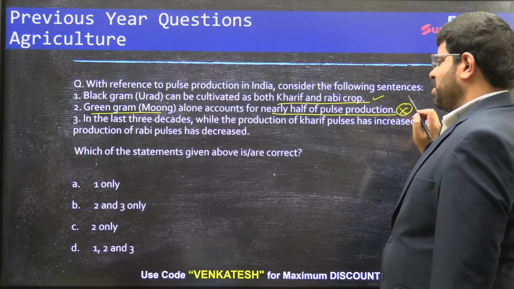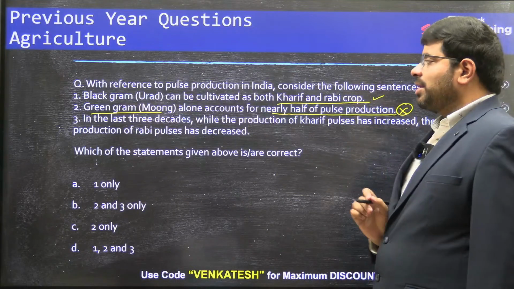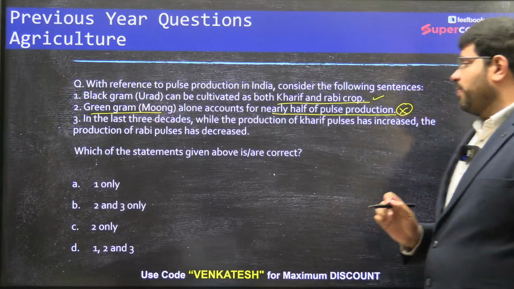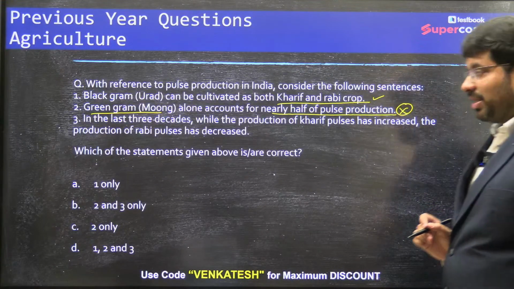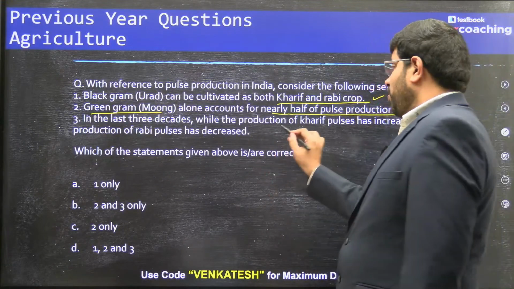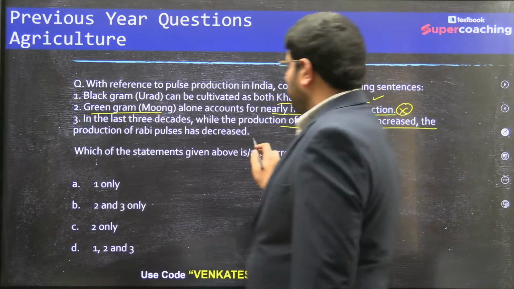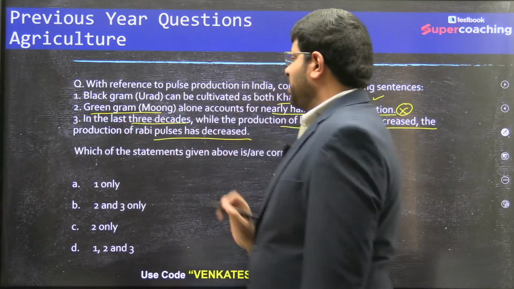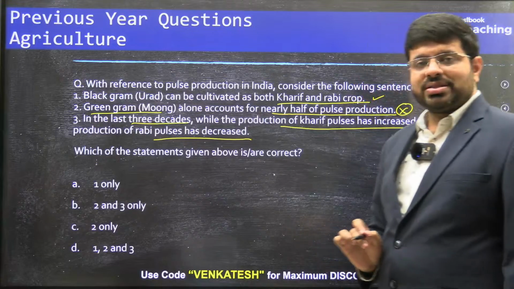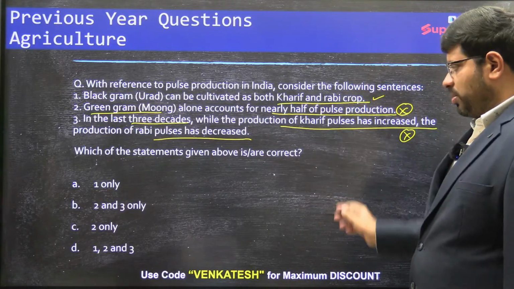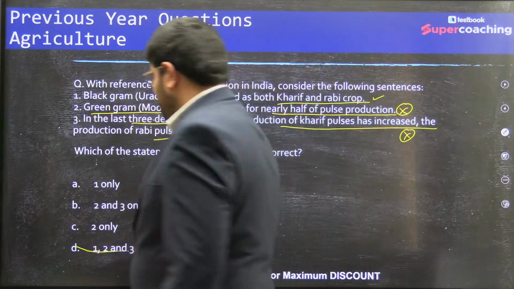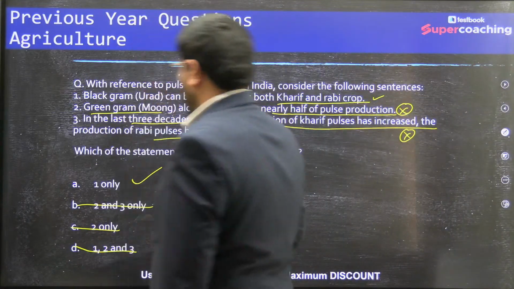This is the right statement. In the last 3 decades, while the production of kharif pulses has increased, the production of rabi pulses has decreased. Now you see how they are asking about the kharif pulses. Now the question is asking about the last 3 decades. Definitely this is also wrong. The second statement is wrong. You should have eliminated this. The right answer is automatically A.